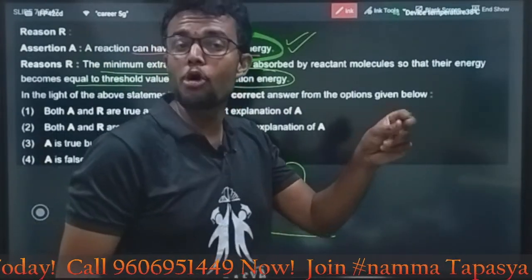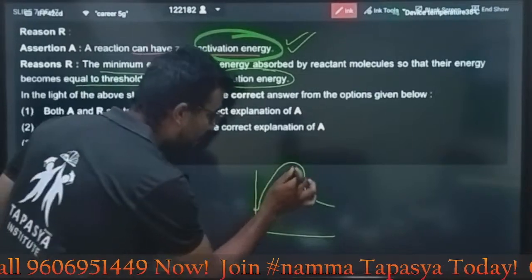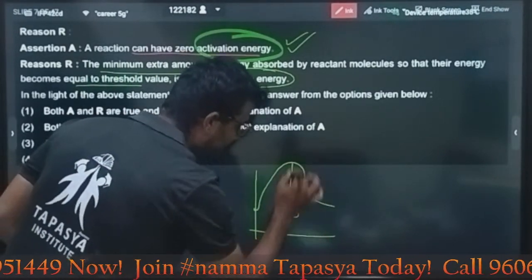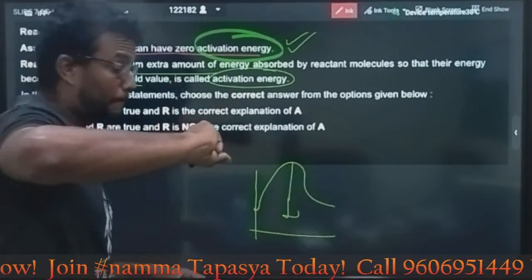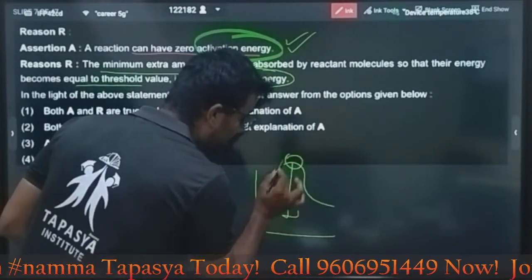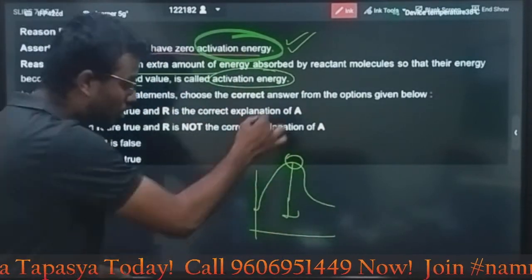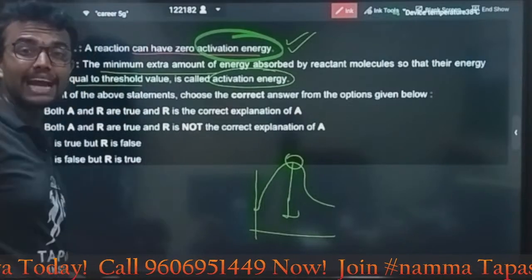First, reactant molecules collide with themselves. Then what will happen? This energy is called the activation energy gap. They need to have energy greater than this energy. Then only will they convert into product. This is called an energy barrier, also activation energy.